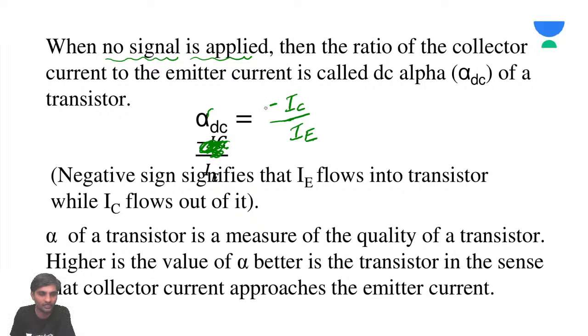You need not worry. Can somebody tell me what is the maximum value of alpha? Vasu or Krishnaveni, can you think of the value? Alpha is always, remember, the ratio of the collector current to the emitter current. 0.99. Okay. Vasu, can you please guess some number? Maximum. Less than 1. Okay. Krishnaveni says less than 1. Vasu, are you there?